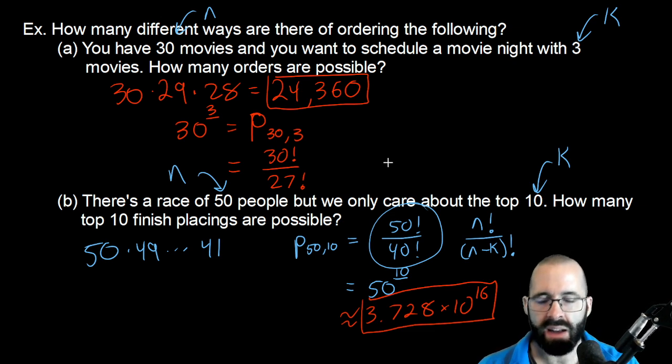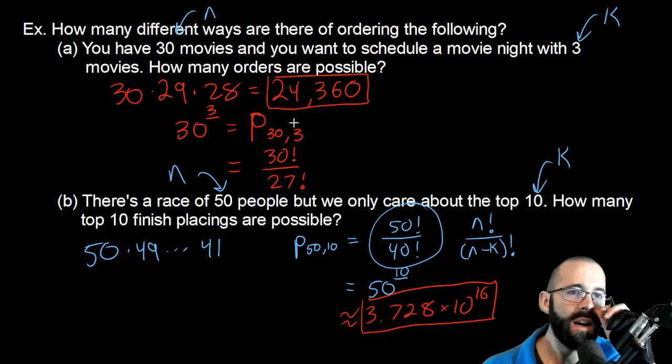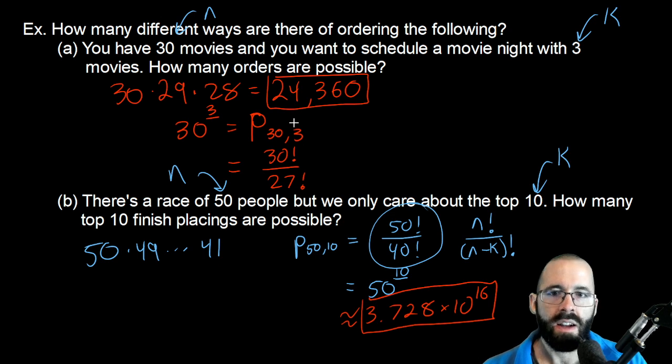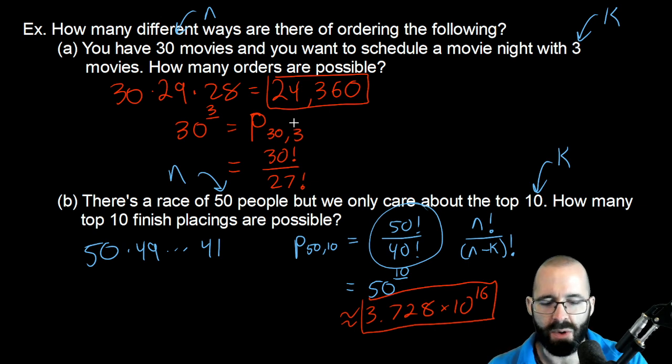So if you remember, we had an example where we were talking about how many ways we can make a movie schedule if we have 30 movies and we want 3 movies that we're actually going to watch, and how many schedules there are of those 3 movies. So the order mattered here. But what if we're just curious about how many combinations of movies we can watch in one night if we're only going to watch 3 movies?